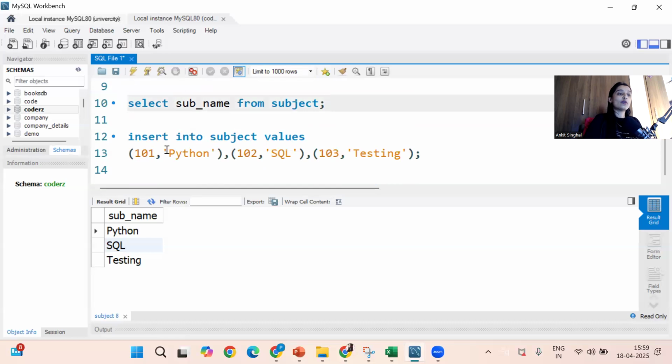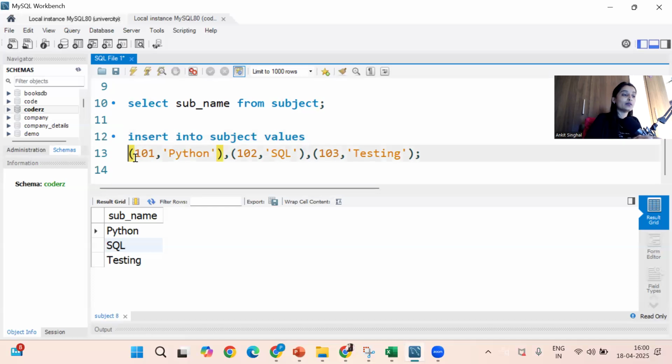Okay. So now here you can check insert. What is insert? Command or clause? Insert. Insertion operation. Command it is. Into is a keyword. I'm telling you into. What is into operation? Into is a keyword. You can call it a clause. Subject is a table name. Values is a keyword again, which is helping your command. Okay. So insert into subject table.